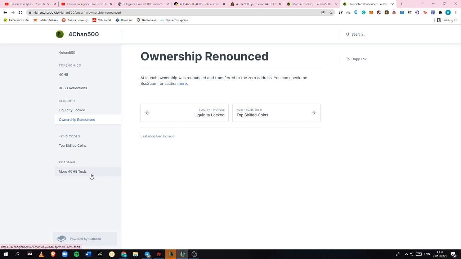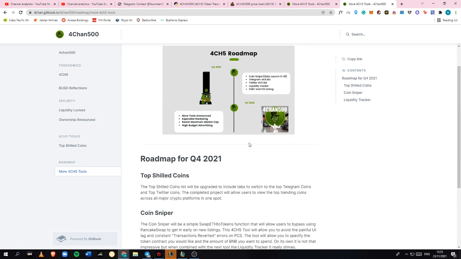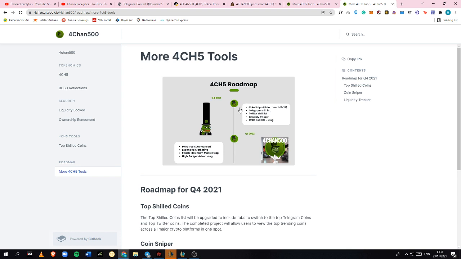Okay, so for the roadmap, again, in Q4 they are launching their coin sniper. They're also going to launch their Telegram shield list liquidity tracker, and they're looking forward to listing themselves on CoinMarketCap and CoinGecko. Also, they're going to announce more tools.